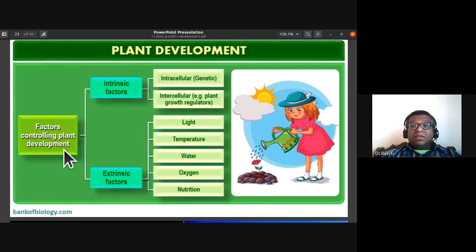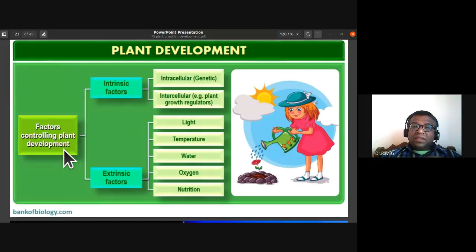Quality of light, intensity, then wavelength of light, they all play an important role in the development of plant. Then temperature: if there is optimum temperature, the enzyme activity would be maximum and there would be growth and development. So temperature also plays an important aspect in plant development.